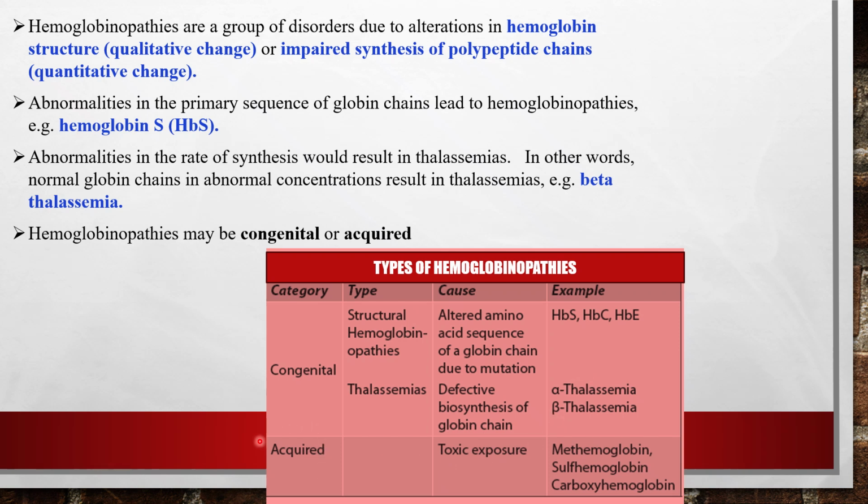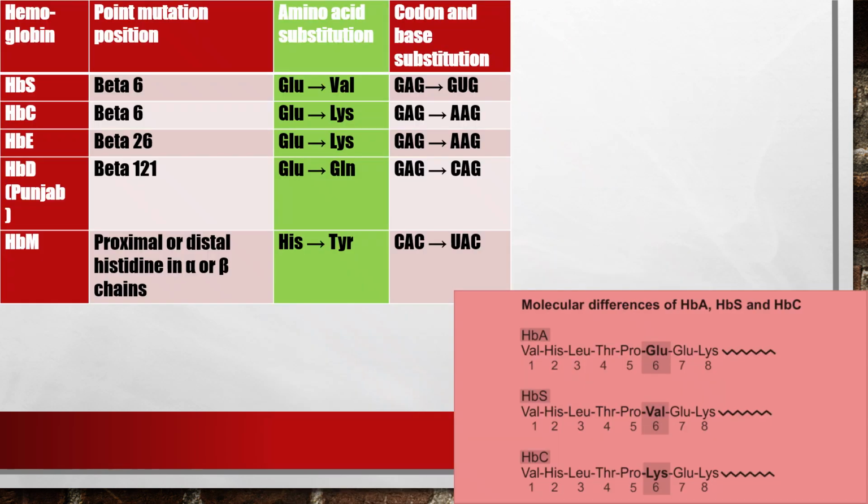Then in the acquired category, the reason can be toxic exposure, maybe exposure to carbon monoxide or sulfated atmosphere, or overexposure to carbon dioxide. These lead to derivatives in the form of methemoglobin, sulfhemoglobin or carboxyhemoglobin, etc., which have lost the capability to carry oxygen.